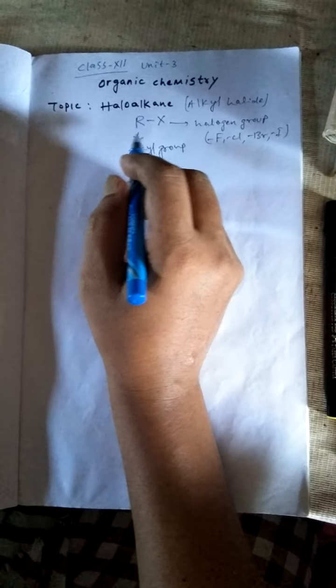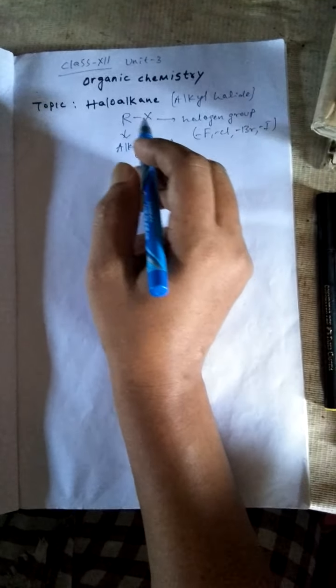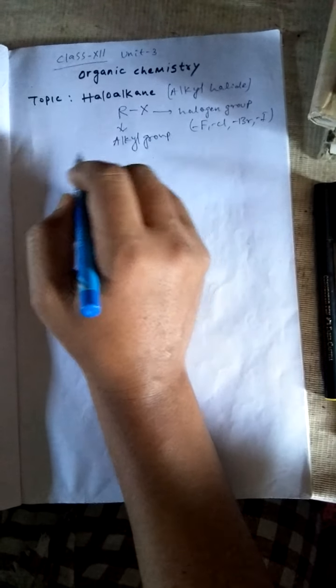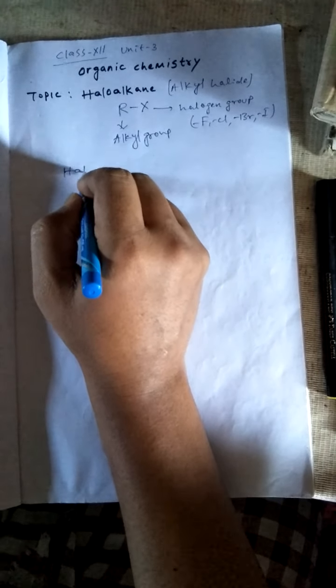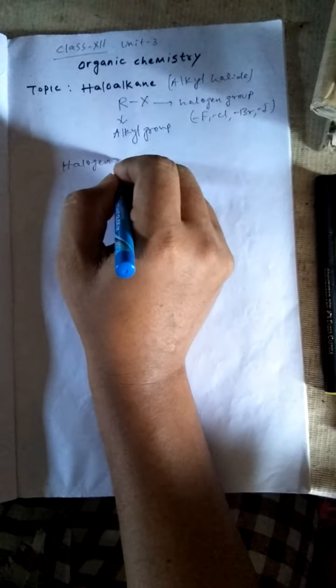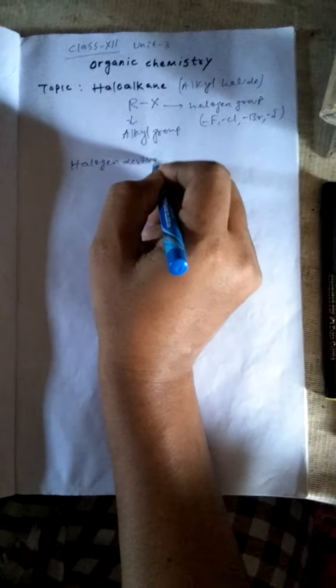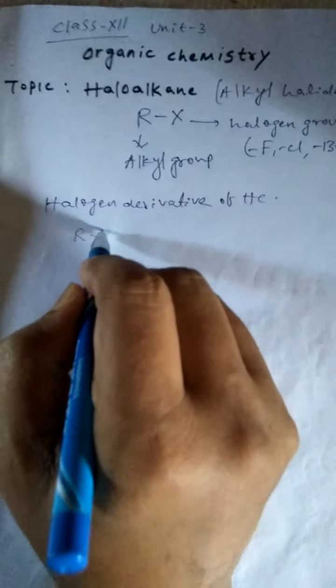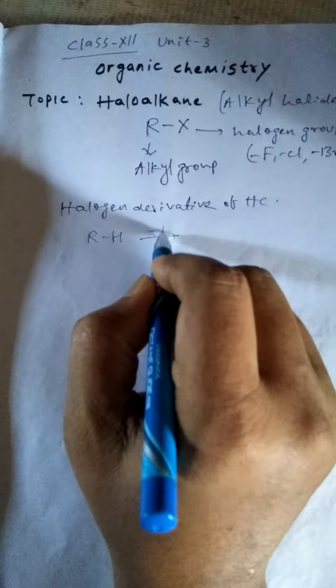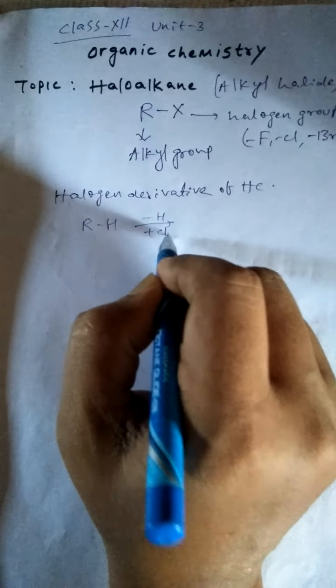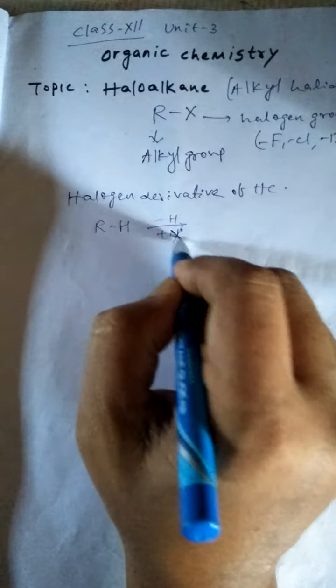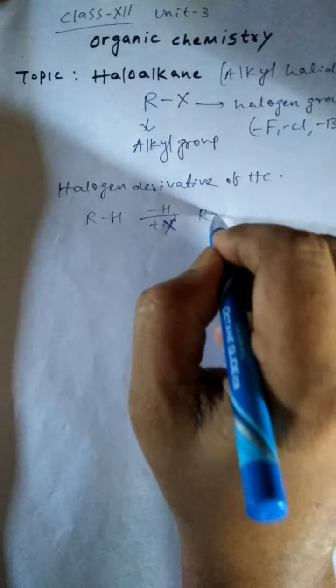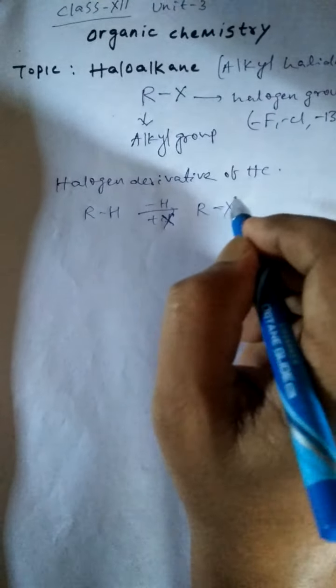So this is the halogen derivative of hydrocarbon. When hydrogen of an alkane is replaced by one halogen group, then alkyl halide is formed.